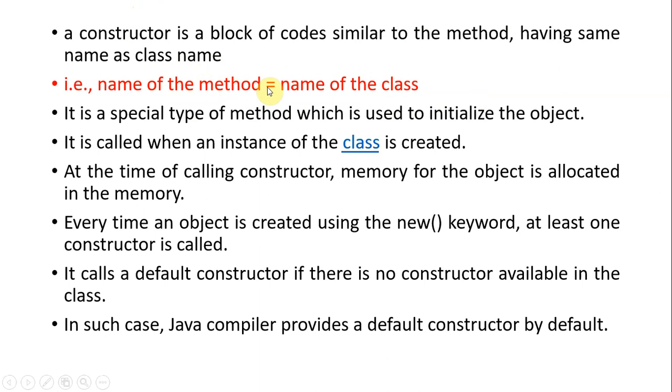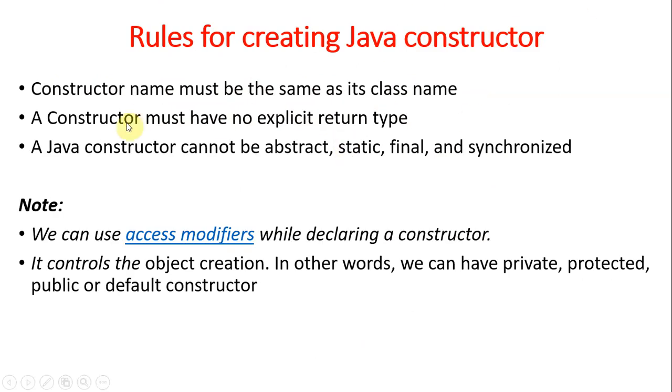You should remember that all this is always related to object creation and initialization. Calling the constructor is related to the object. So, rules for creating a Java constructor. The constructor name must be the same as the class name. It is the first rule.